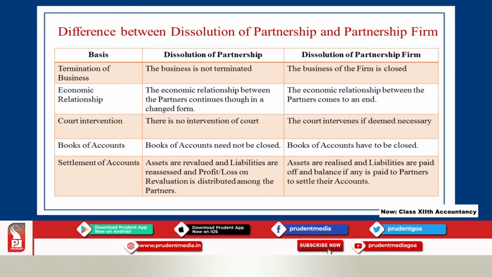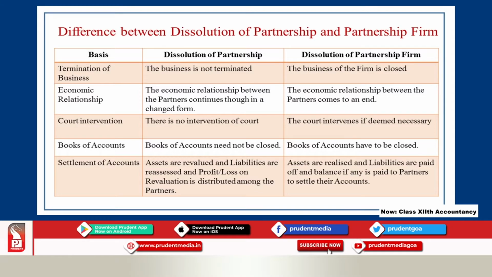Now, the third point of difference is court intervention. Sometimes there is an interference from the court. In case of dissolution of partnership, there is no intervention of court, whereas in case of dissolution of partnership firm, the court intervenes if deemed necessary.